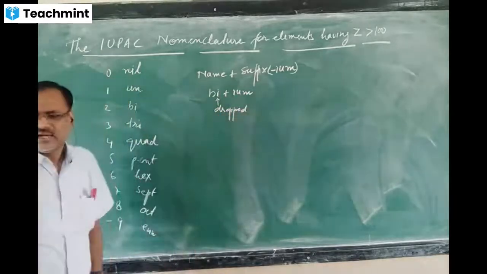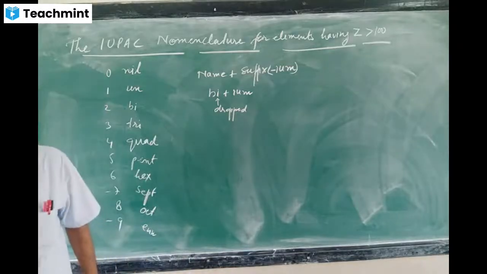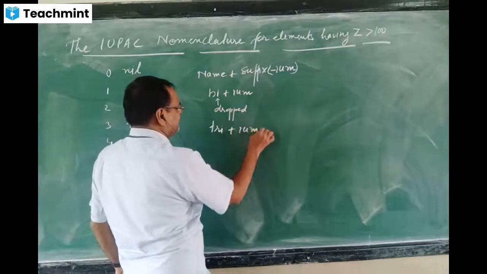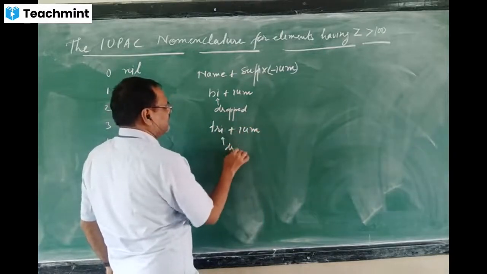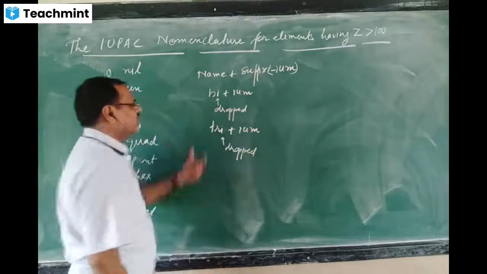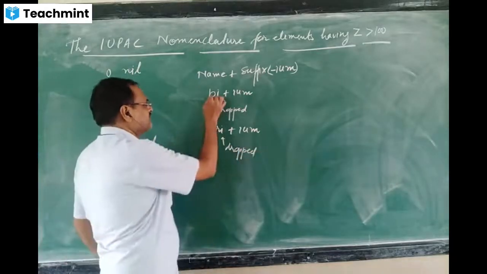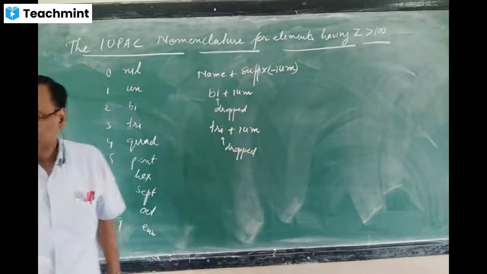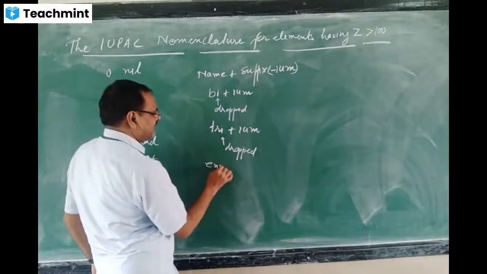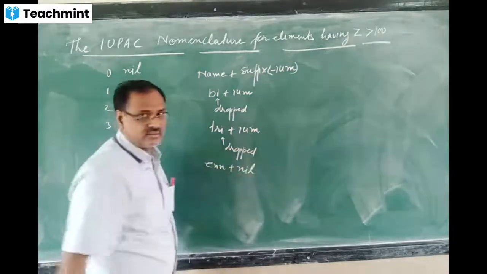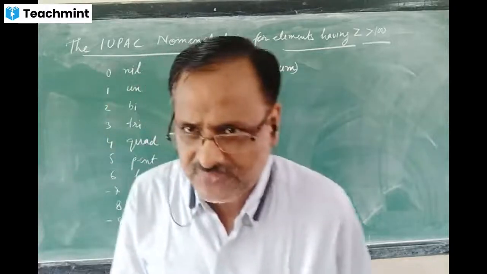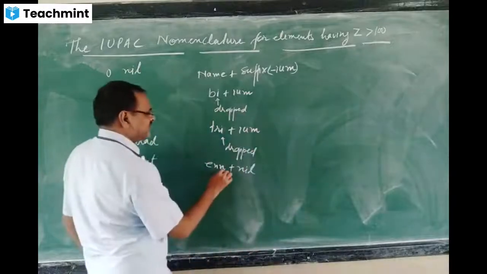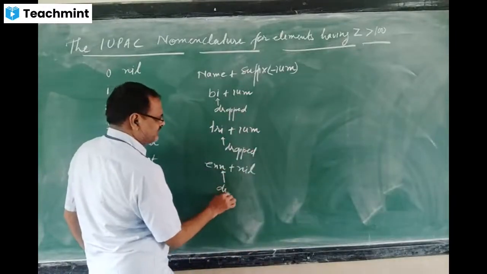In the same way, after tri, if ium is coming, then the i will be dropped. Not the whole term bi, only the i will be dropped. Not the whole term tri, only the i will be dropped. In the same way, after enn, if nil is coming, meaning n is coming three times, then one n is dropped.